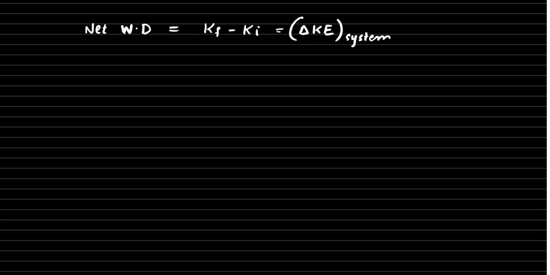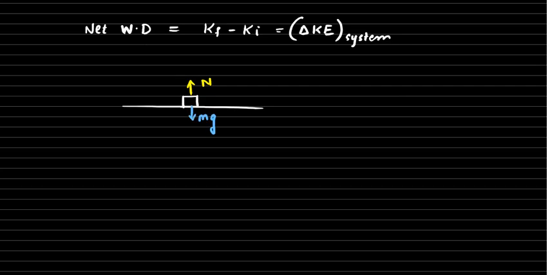So let's understand what this statement is saying. Let us say there is a body kept over here, and that body is resting on a horizontal surface. Let's analyze the forces that are acting on this body. This is the normal reaction force. This is gravity, mg.